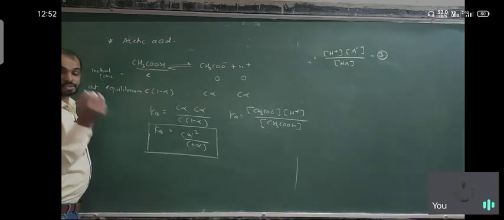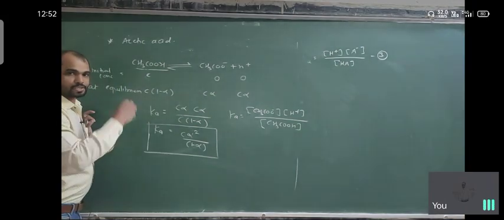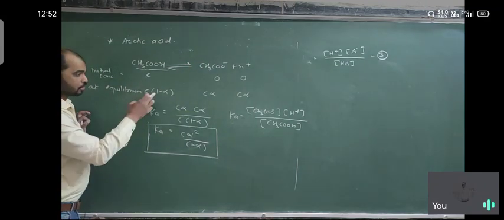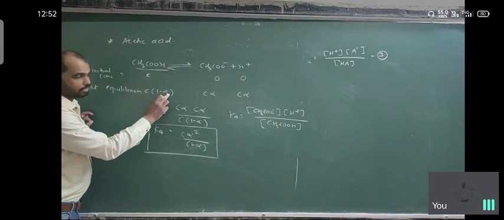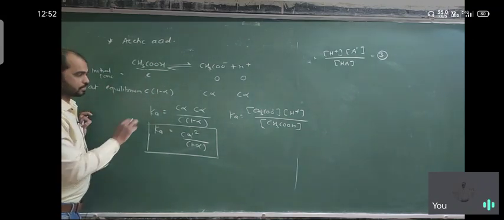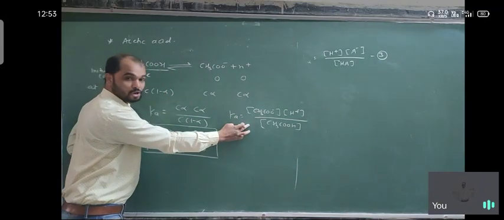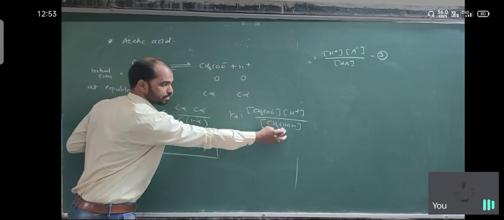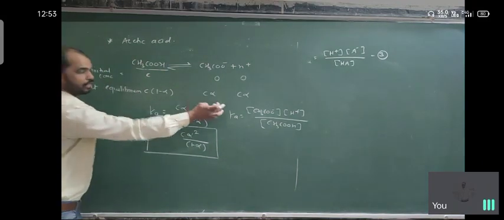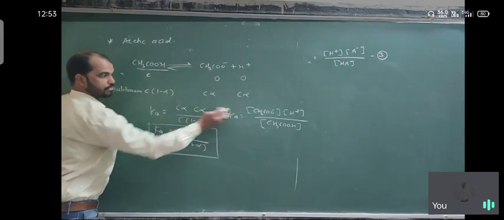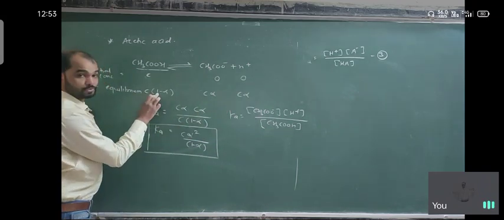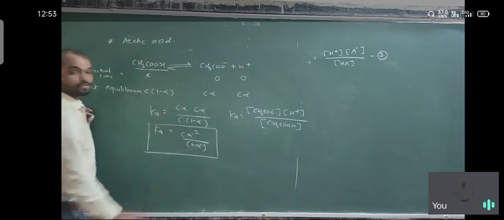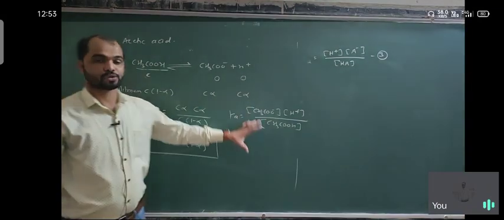At equilibrium, what is the concentration of acetic acid? It is the total concentration minus the concentration of ions. We don't know the concentration, so 1 molar is considered, and 1 minus alpha is the concentration of unionized species. For this equation we use the law of equilibrium. K is equal to the product of acetate ion and H plus upon acetic acid. We put the values into the equation: C alpha for these two, and 1 minus alpha for this one. So this is C alpha square upon 1 minus alpha. This is the dissociation constant of the acid, and in the same way you can calculate the dissociation constant for the base.